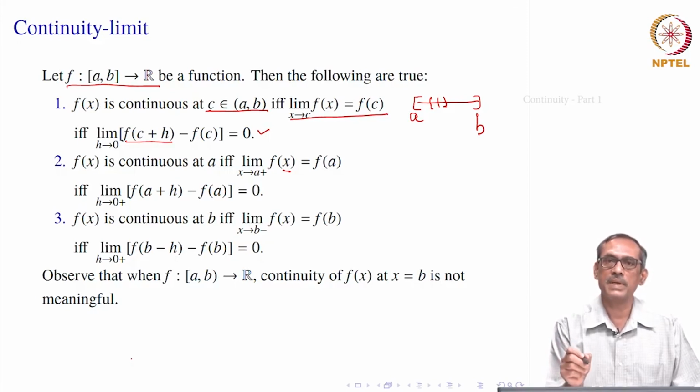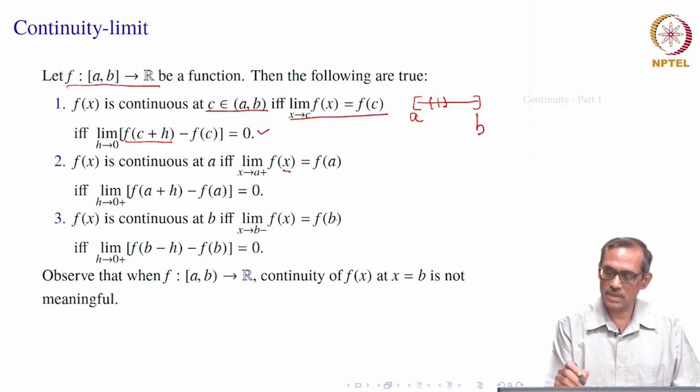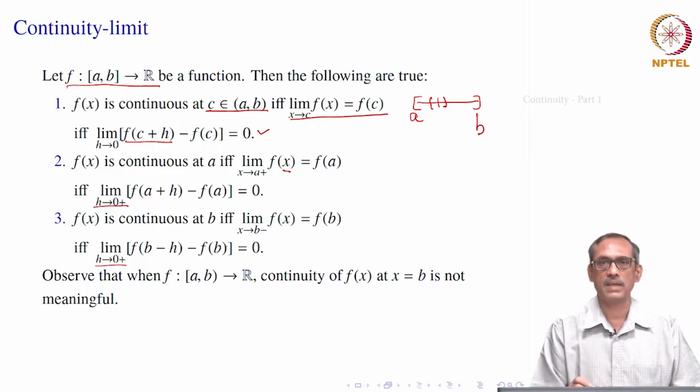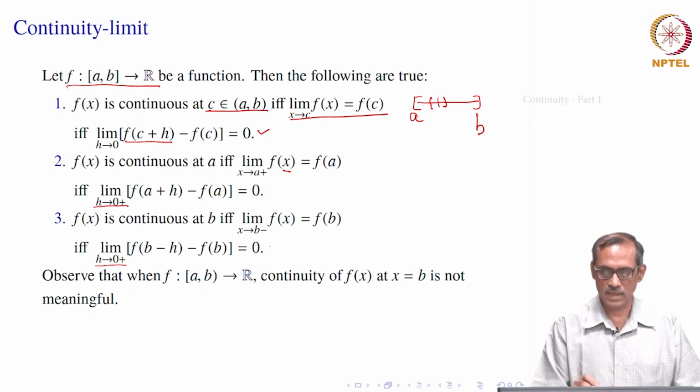That is, limit h goes to 0 minus of f of b plus h minus f of b. But instead of that, we will take h on the positive side. So, we may write the point left of b as b minus h. So, it will say limit h goes to 0 plus of f of b minus h minus f of b equals 0. It is the left point minus the functional value.